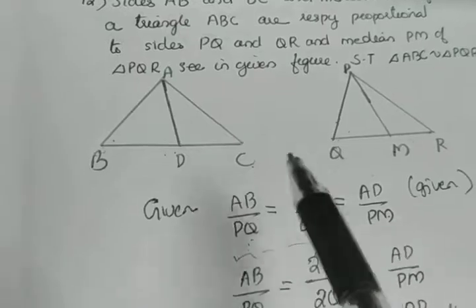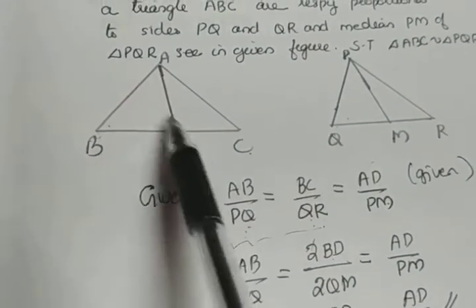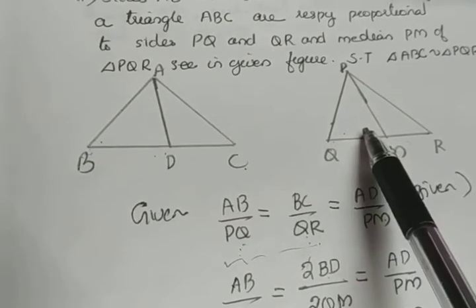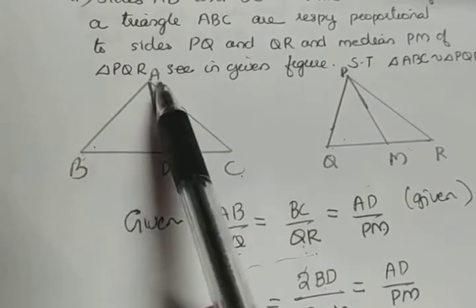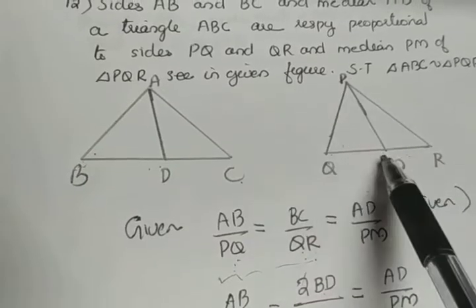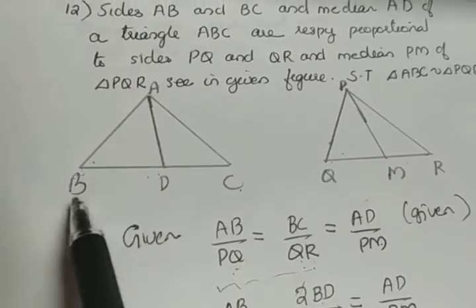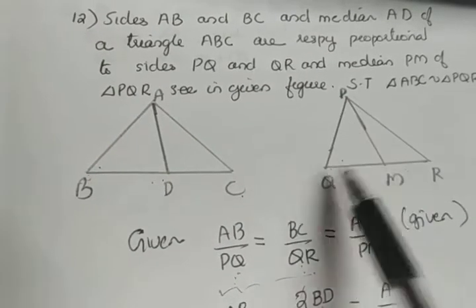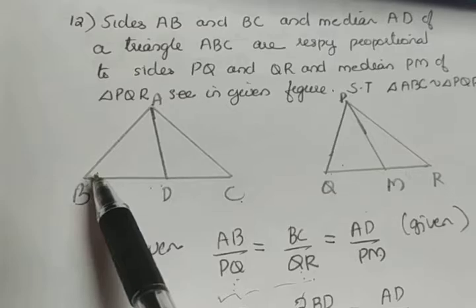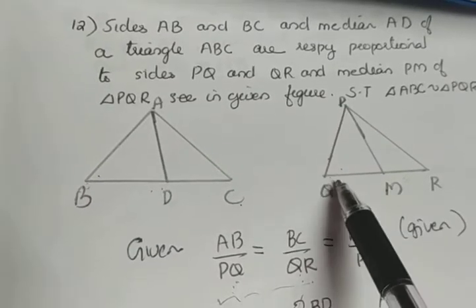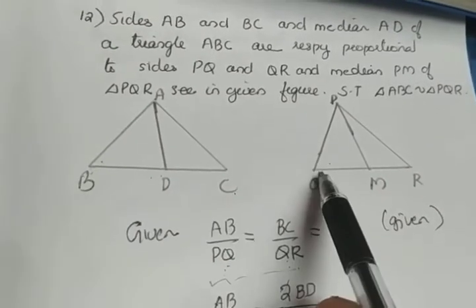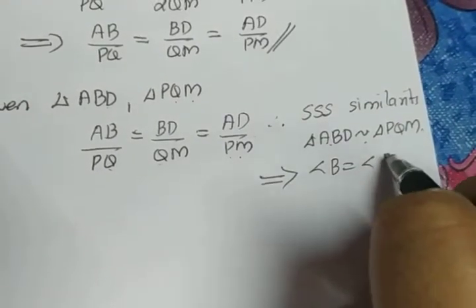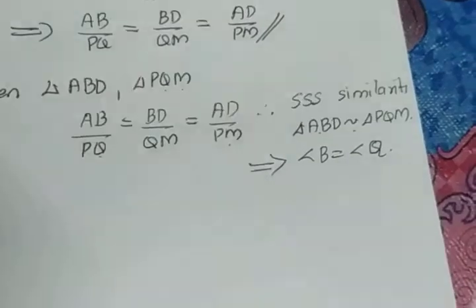Just look which angles we require. ABD is the triangle which is towards the left side. Here also the triangle which is towards the left side is PQM. So angle BAD will be equal to QPM. Again, ADB will be equal to PMQ. And again, ABD will be equal to PQM. ABD can also be named as angle B. PQM can be named as angle Q. So we require only that angle. So by similarity, we can write angle B is equal to angle Q.